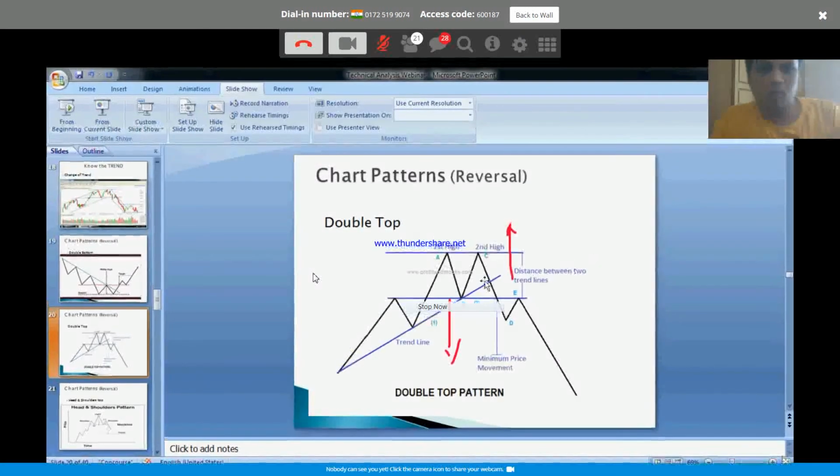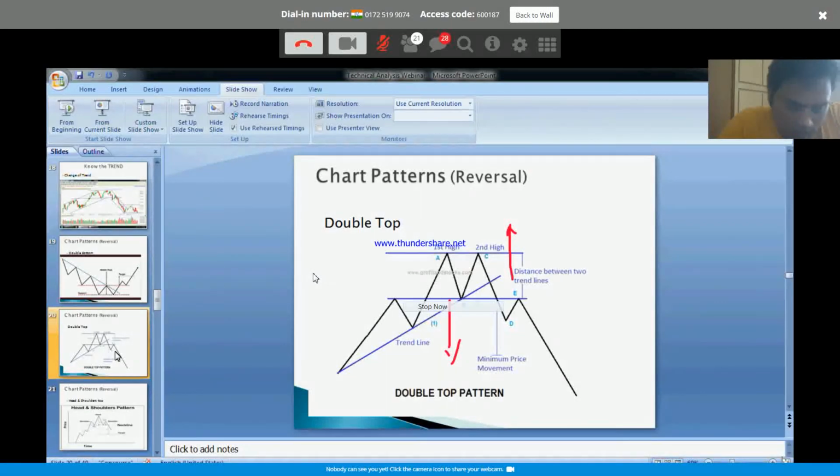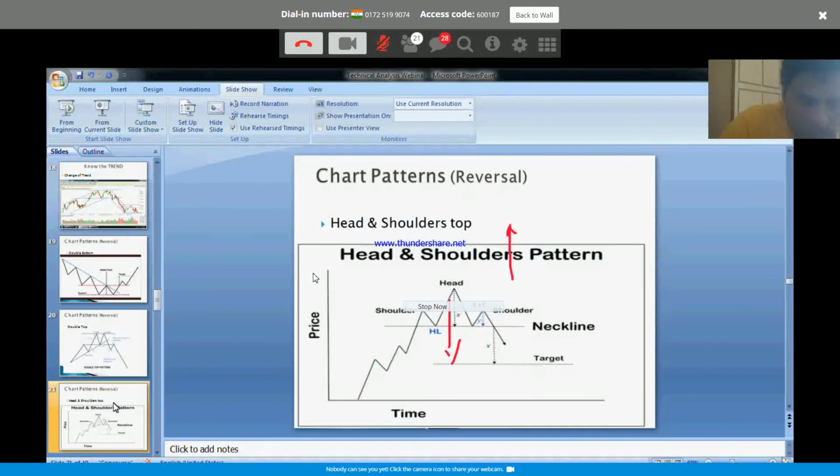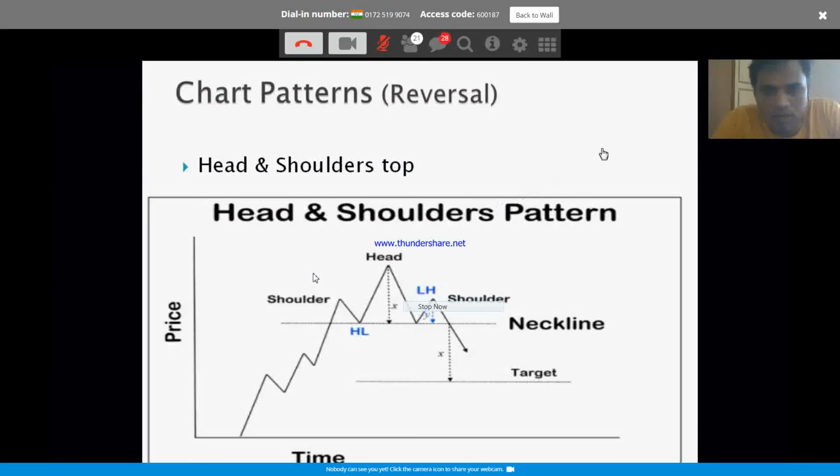So double top, double bottom, those are the reversal patterns where you can anticipate the reversal in the market. Next one is the head and shoulders, kind of similar to this, slightly different. Obviously from the name again, you can figure out there is one head. You can see the shoulders. Now, what is happening here? See, the name doesn't matter. You always try to analyze what is happening in the price.